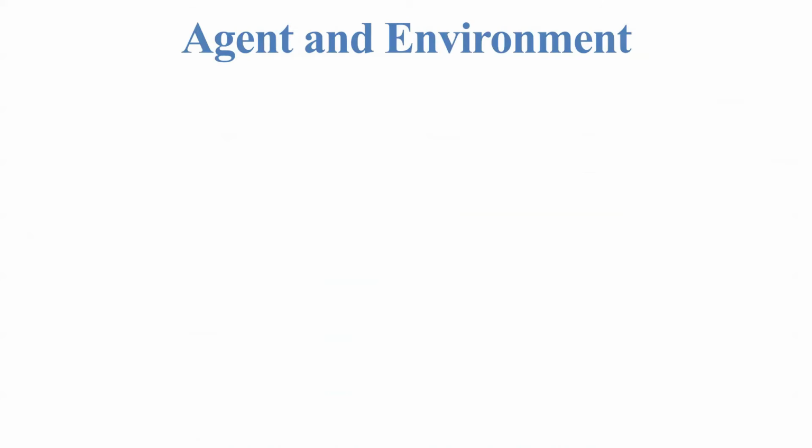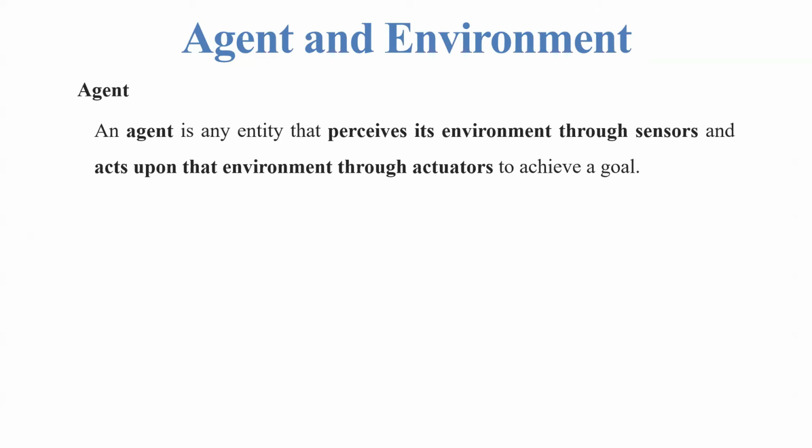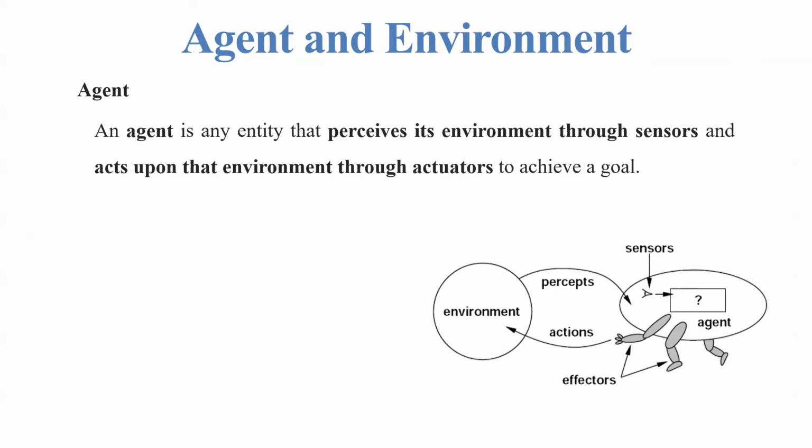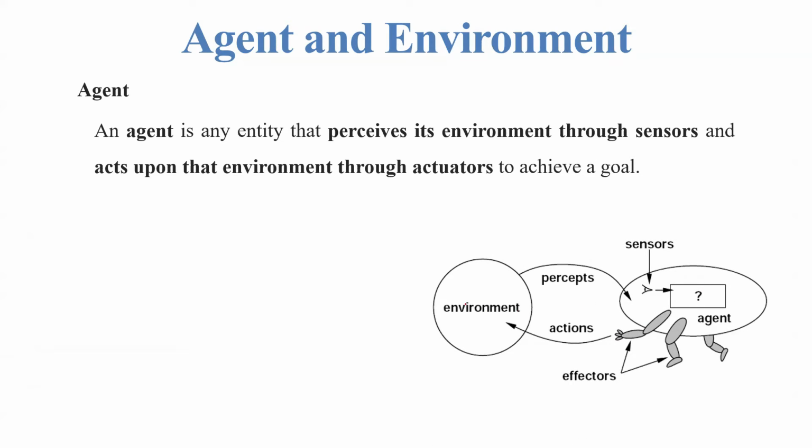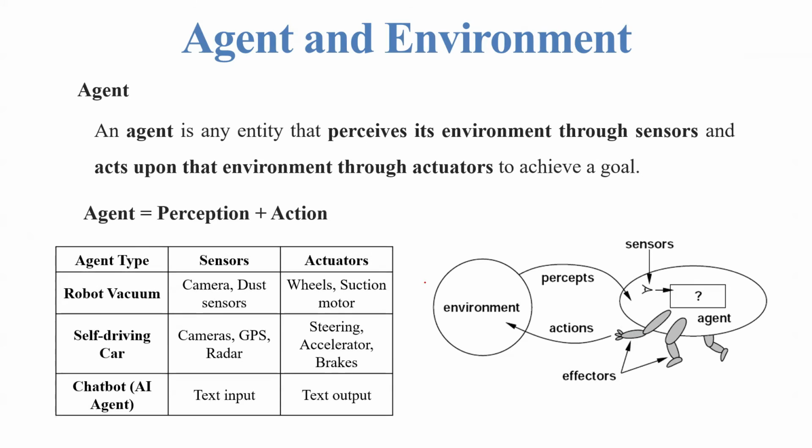Agent and environment. Agent. An agent is any entity that perceives its environment through senses and acts upon that environment through actuators to achieve a goal. So here I can see agent, action, environment, and perception. The agent is using sensors, and these are the effectors. Agent equals perception plus action.